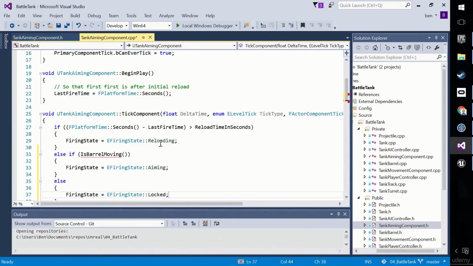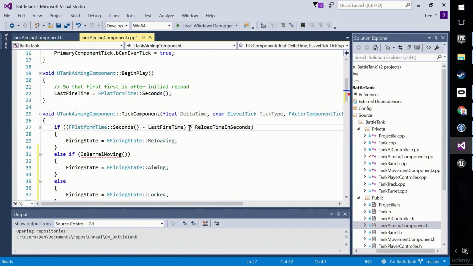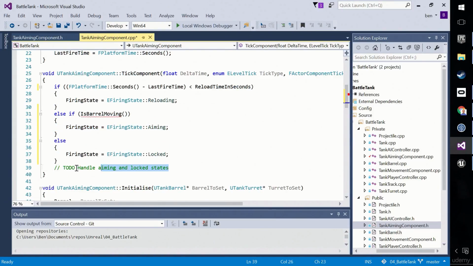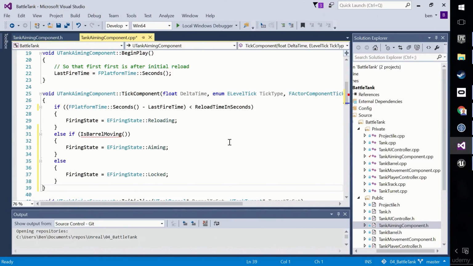So we're saying that reloading, oh look, there's an error here, the platform time minus the last fire time needs to be less than the reload time in seconds in order for us to be in a state of reloading. That overrides everything else. If that's not the case, then we ask the question, is the barrel moving? If the barrel's moving, well, then we're in an aiming state. We're free to fire, but we're in an aiming state. Otherwise, we're in the lock state. So we've done that, in theory, handled the aiming and lock states. What we need is the IsBarrelMoving method.